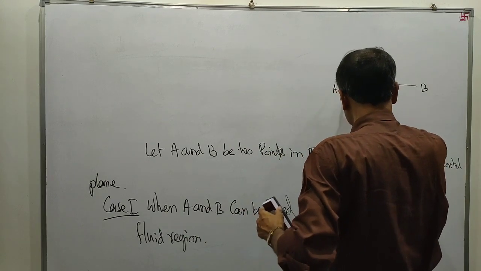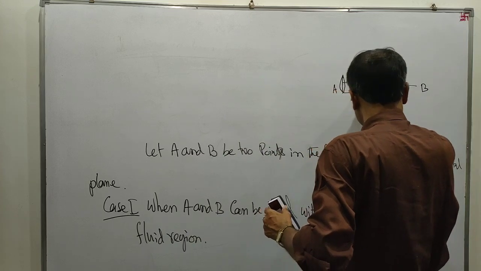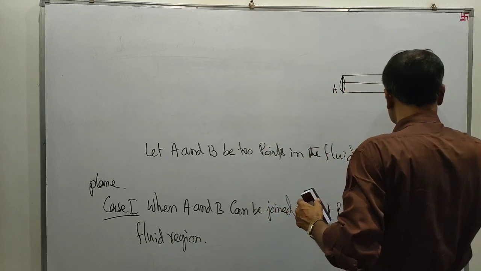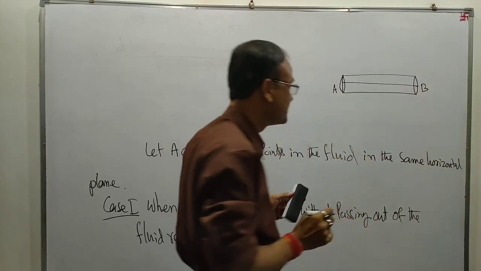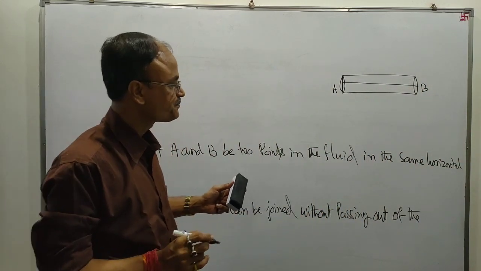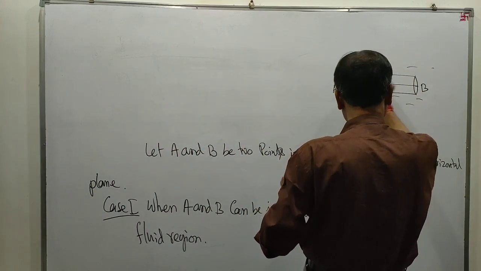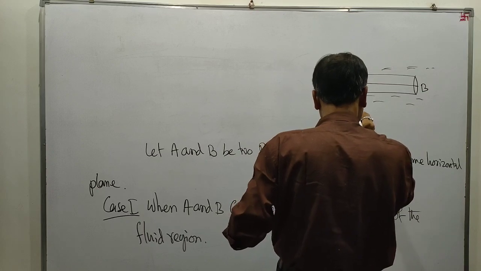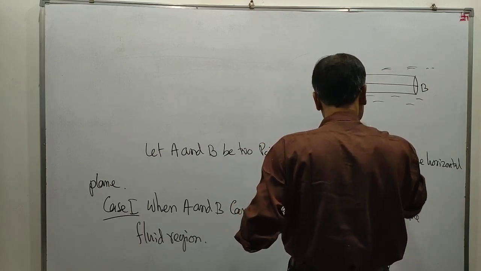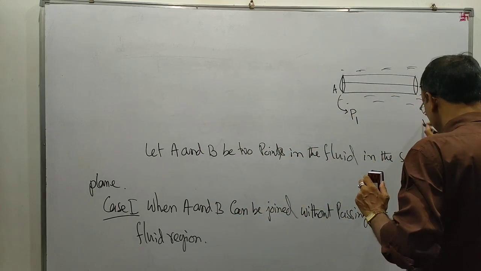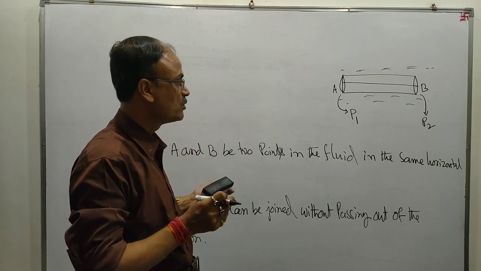Now, taking AB as axis, we construct a cylinder of small cross section A. Suppose pressure at A is P1 and pressure at B is P2.